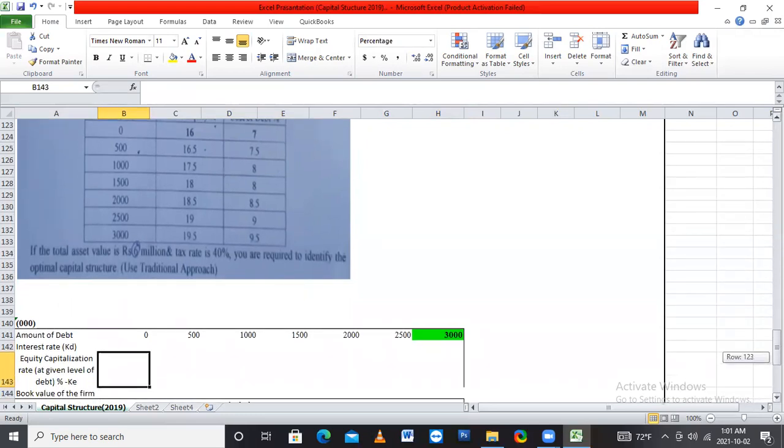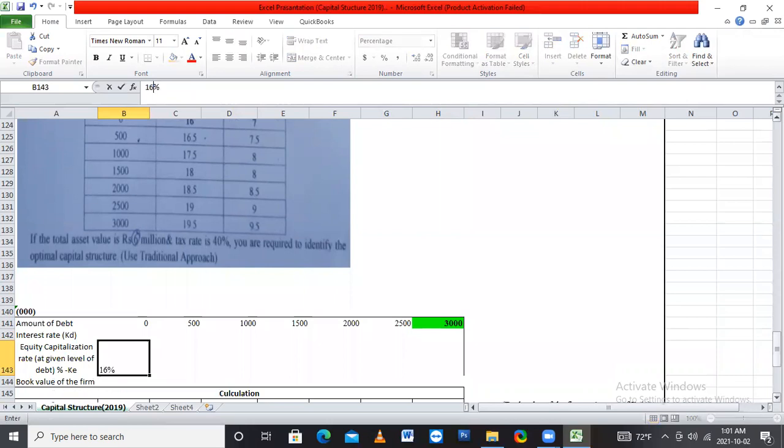Cost of equity: 16.5, 17.5, 18, 18.5, 19, 19.5.